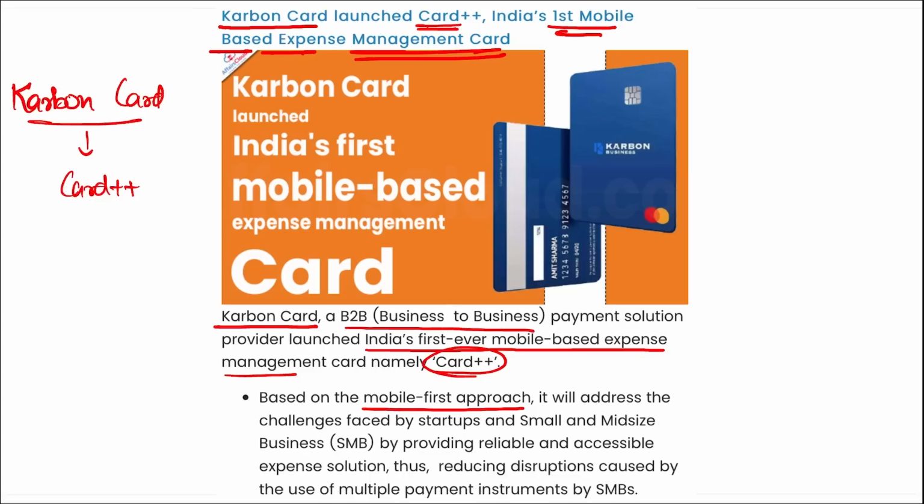Based on the mobile first approach, it will address the challenges that are faced by various startups, small and medium sized businesses by providing a reliable expense solution, thus reducing the disruptions that are caused by the use of multiple payment instruments by SMBs. A dedicated Android app for easy access anytime, anywhere, uncapped cashback on spends, and customizable transaction process on the app itself will be provided. So coming back, remember this Card Plus Plus was launched by Carbon Card. Correct? And this will include payments on Google, Amazon, Swiggy, Ola, etc.